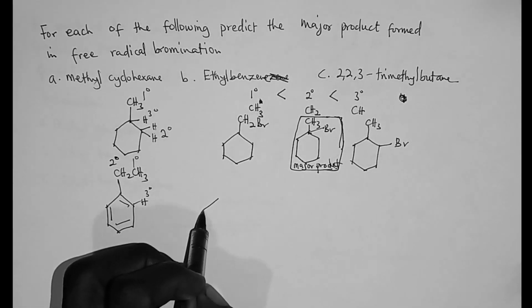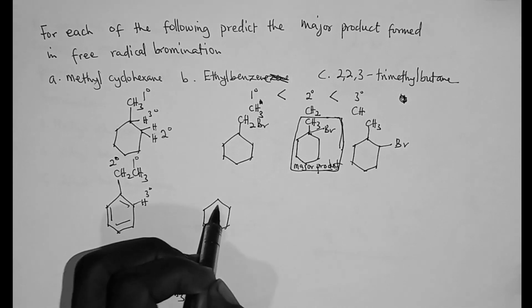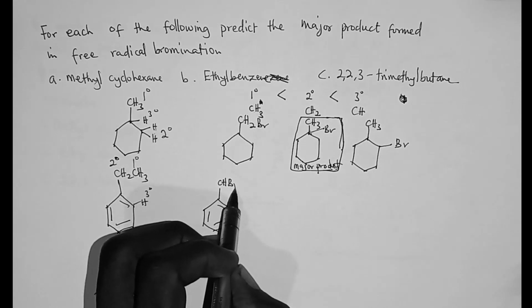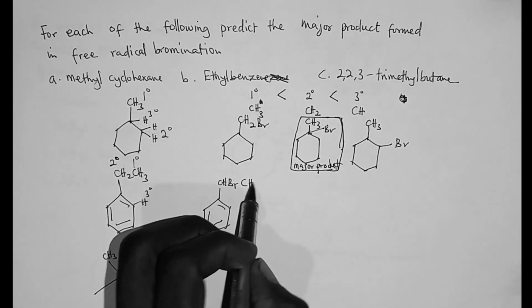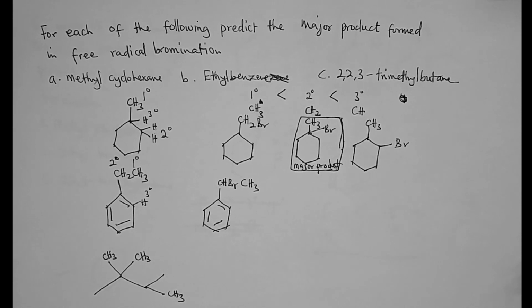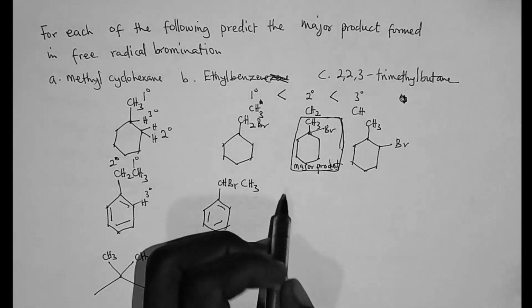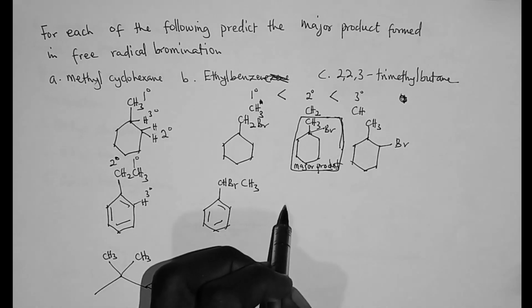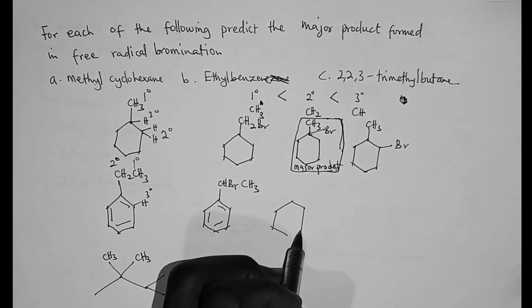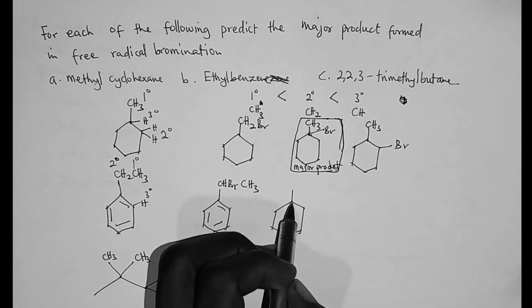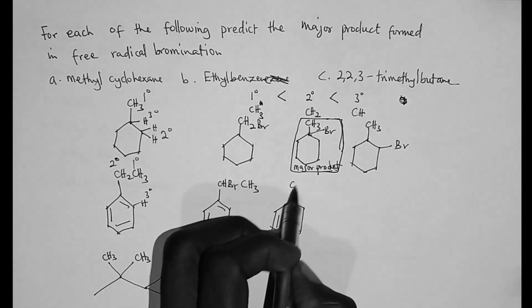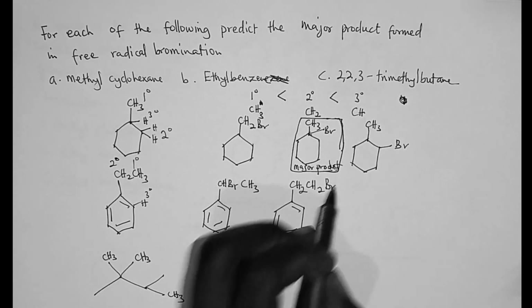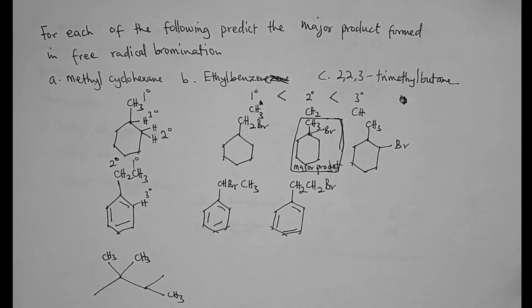So one of the products will be this product, which is CHBr, then CH3. This is one of the products that we are going to form, and that one is coming from the secondary protons. And then the other product will be the product coming from the primary protons. So this will be CH2CH2Br. This is the other product that we will form.